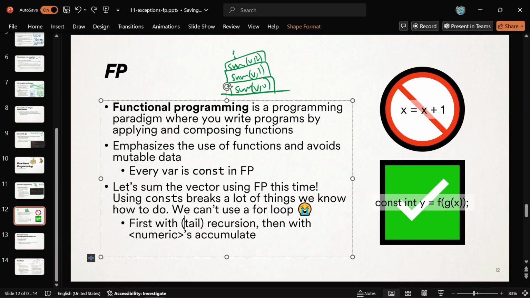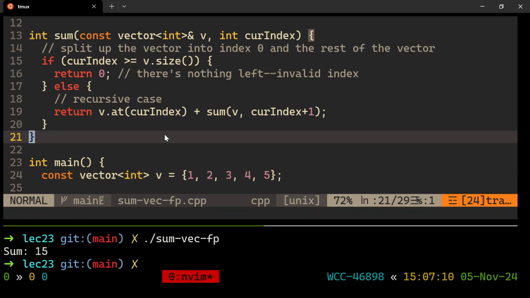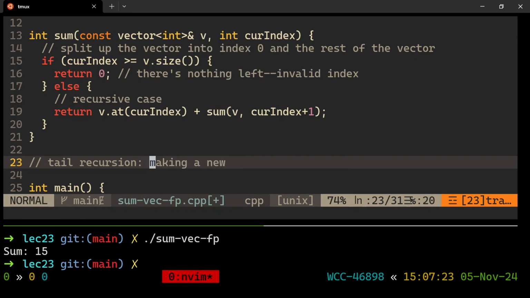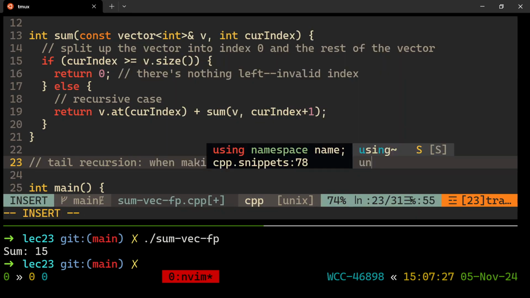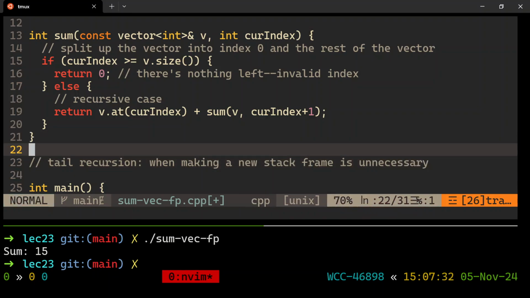And this is called tail recursion. All right. So let me show that to you. There's a way to not have this problem. That's exactly the problem I wanted to talk about. So thank you for noticing it. So let me show you what's called tail recursion. Tail recursion is when you don't need to make a new stack frame for a new call. That is when making a new stack frame is unnecessary, even though you're making a recursive call. This is advanced programming. This is really fun to think about.